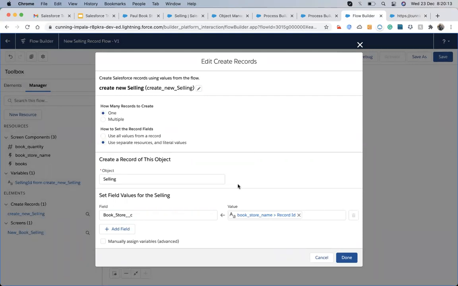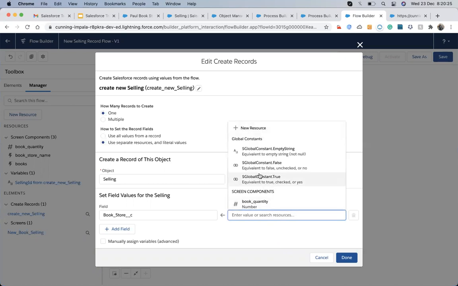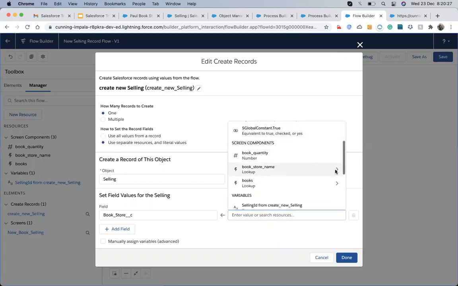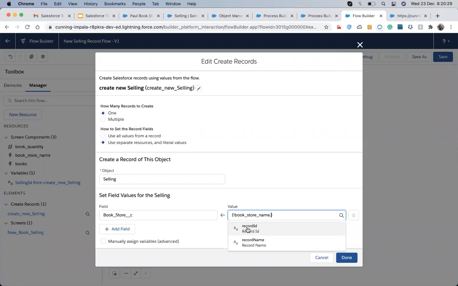The screen component has an API name. Whenever we are trying to access values from the screen component's API name, which is a lookup type, it has two properties. We can take out either the record ID of the selected component or the record name. I will take out the record ID, because the record name is not necessary to fill the value.